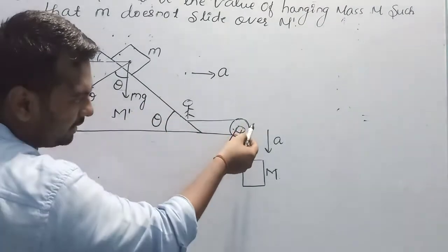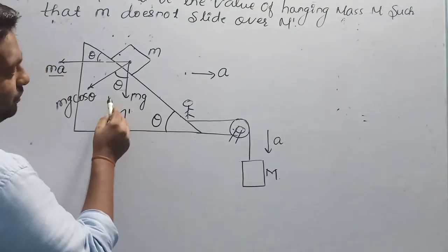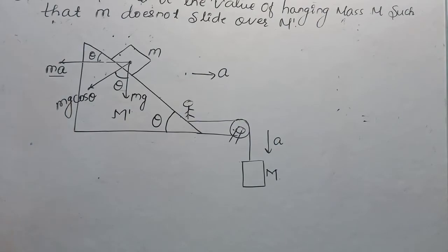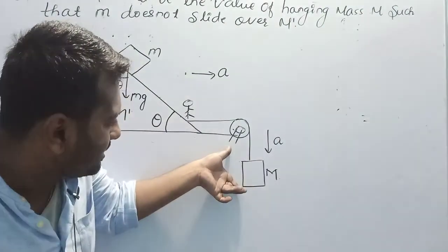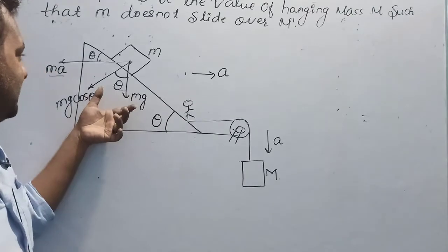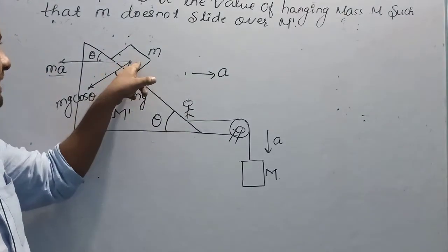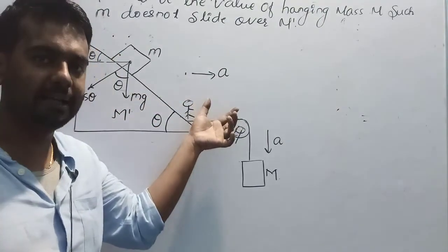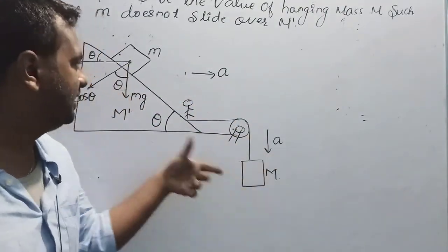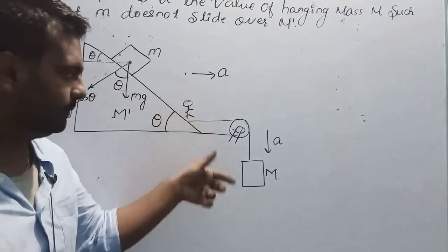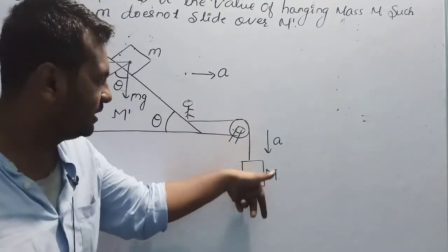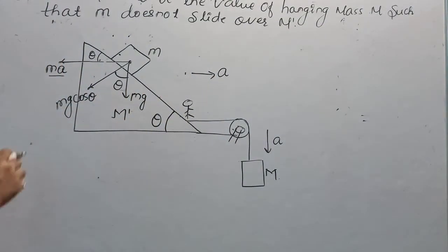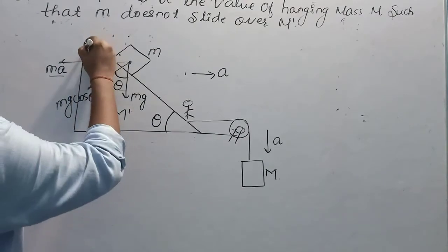If capital M covers distance x downward, this incline along with this mass will cover distance x in that time. If it has velocity v, this will also have velocity v. If this has acceleration a, the system will also have acceleration a. This is the pseudo force, no doubt, with its components.